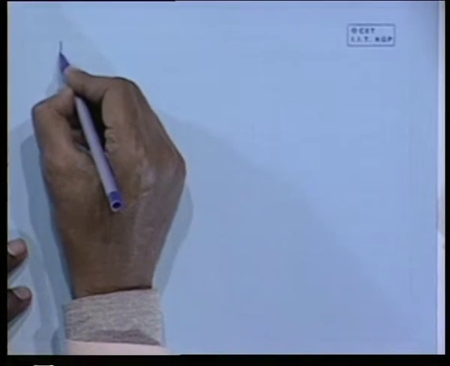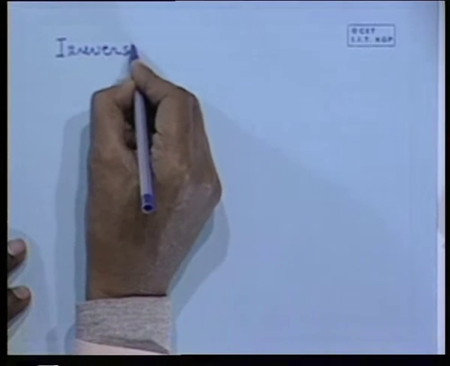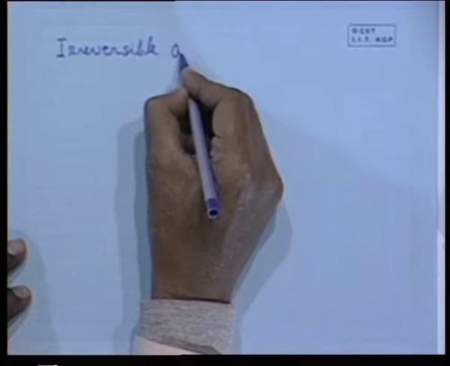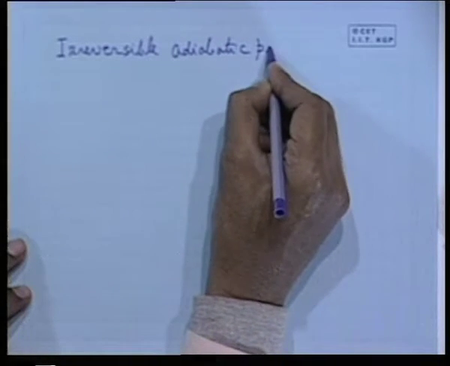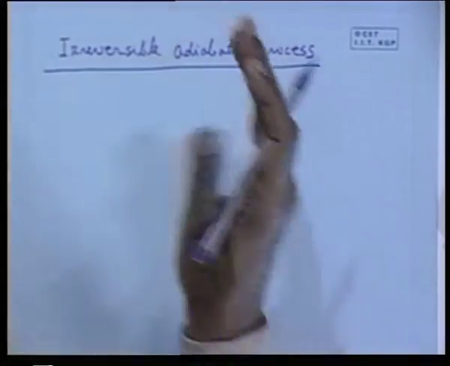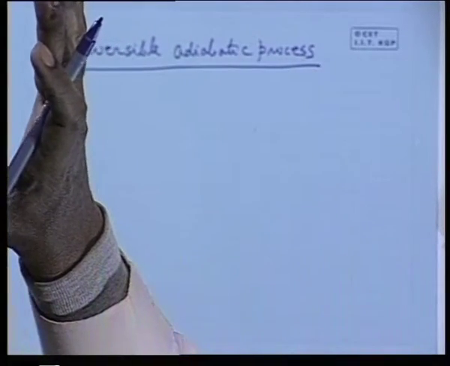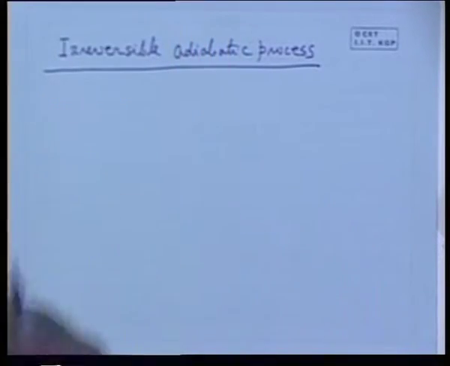Now the question is, what if it is an irreversible adiabatic process? All natural adiabatic processes are irreversible, so it is very easy to conceive an irreversible adiabatic process. For example, there is a mass of gas at high temperature and pressure within a piston and cylinder, totally insulated, so no heat transfer will take place.